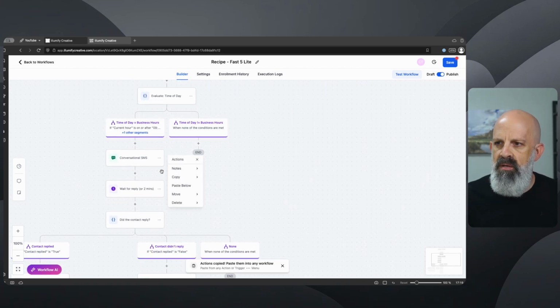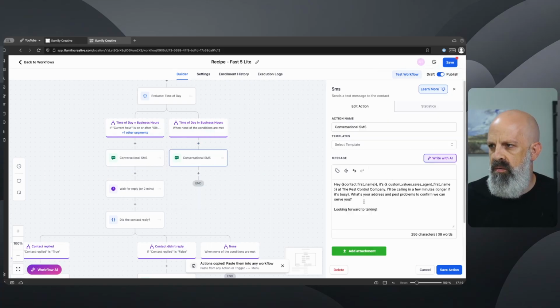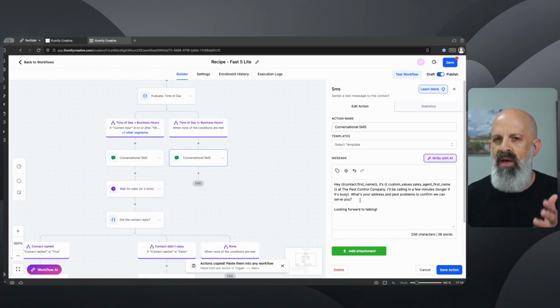All right, so what we're going to do is copy this action right here, and we're going to paste it in right here. Now what we're going to do with this message is we're going to modify this to set expectations, letting the lead know that it's now after hours.